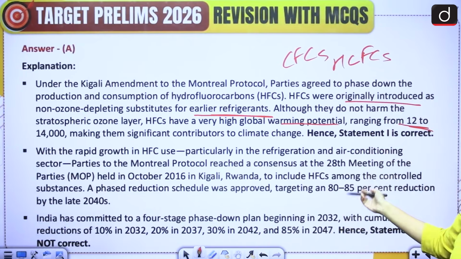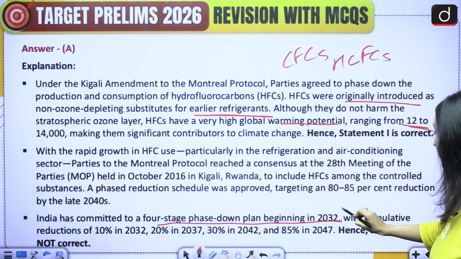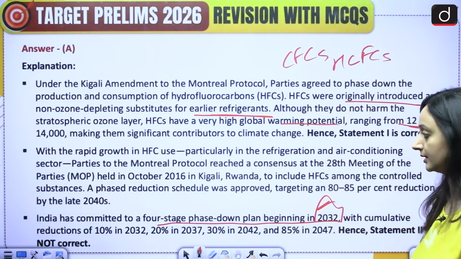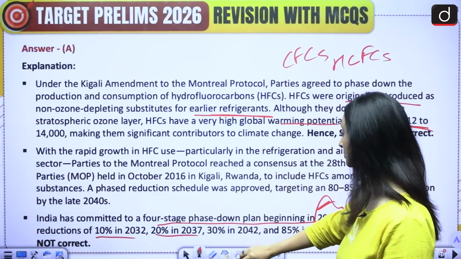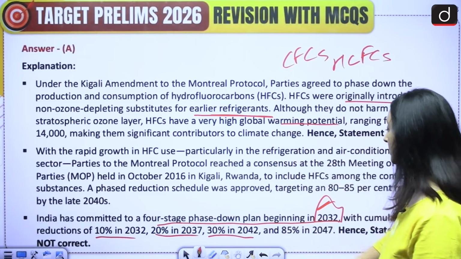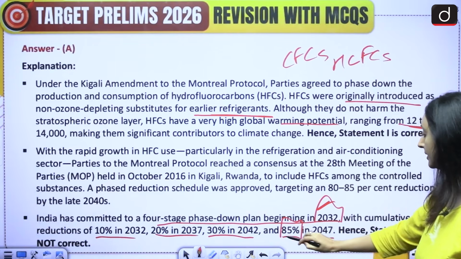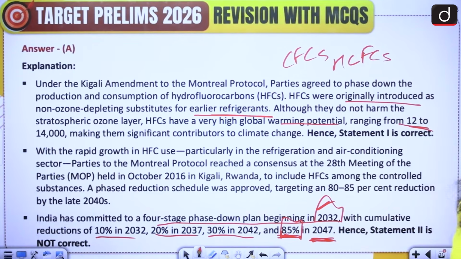Because of this, India is committed to a 4-stage phase down beginning in 2032. We have to achieve targets in 4 phases: 10% reduction by 2032, 20% reduction by 2037, 30% reduction by 2042, and 85% reduction by 2047. All right.